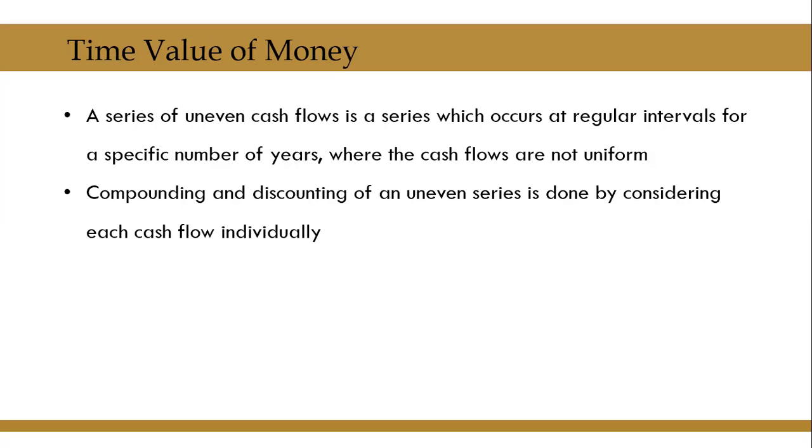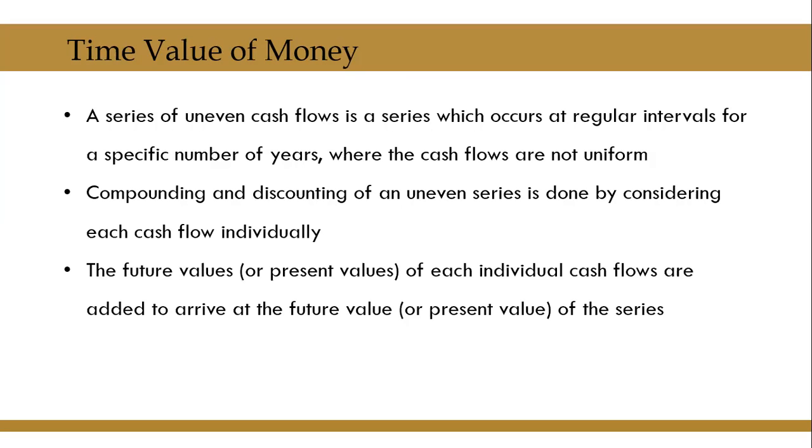So we take each cash flow, calculate its present value or future value, and the present value or future value of each individual cash flows are added together to arrive at the future value or present value of the series. Whereas in case of annuity, there are short techniques to calculate future value and present value.